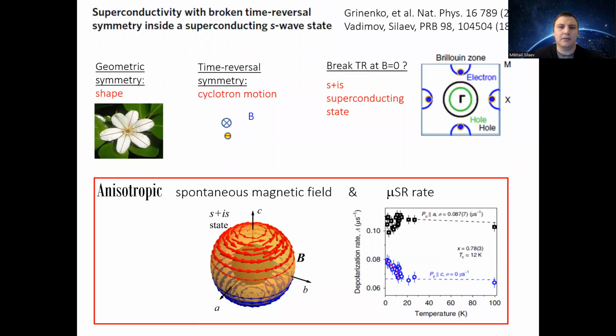Hello, today I would like to tell you about our recent paper published in Nature Physics, which reports the discovery of superconducting state with broken time reversal symmetry.